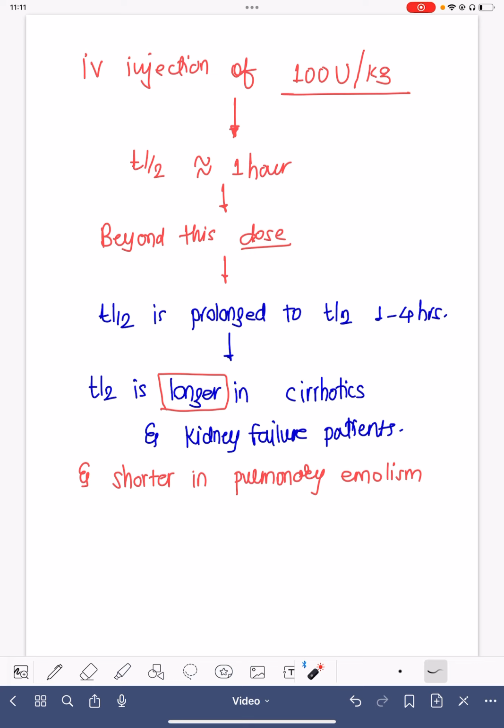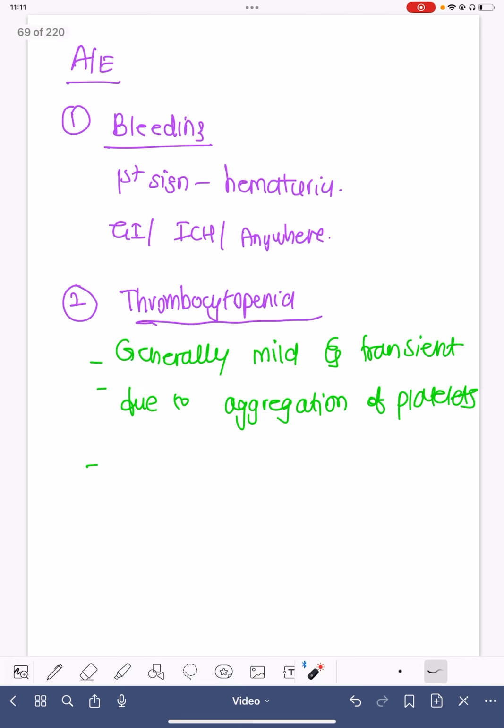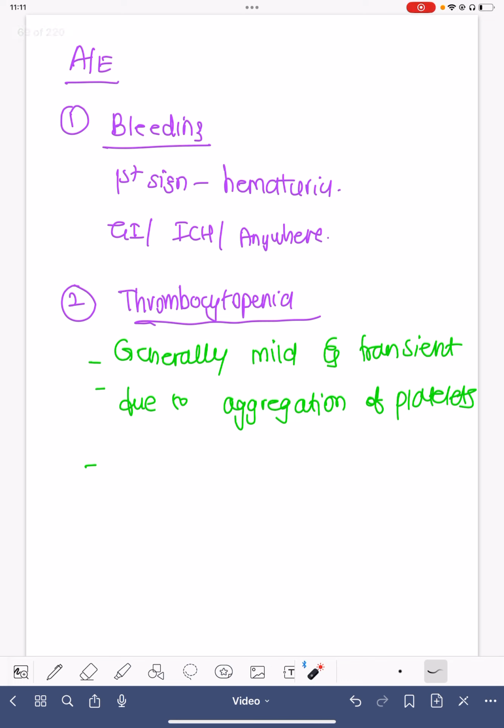And we must know that as there is extensive clot burden in pulmonary embolism, the heparin has a shorter duration of action or shorter half-life in pulmonary embolism. So more heparin or a higher dose of heparin can be required in pulmonary embolism. We must know the adverse effects.